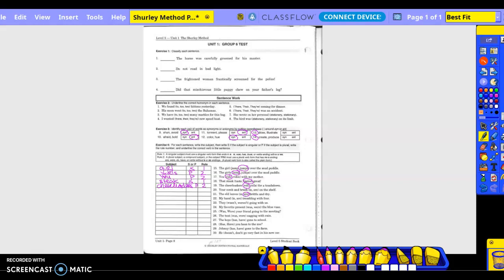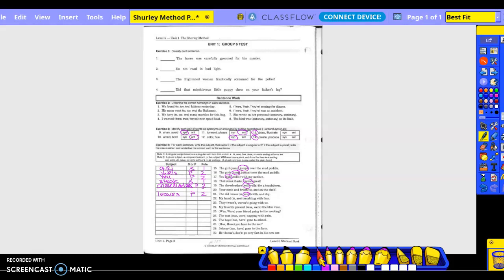The old leaves are brittle and dry. So what's our subject? Leaves. Singular or plural? Plural. And then if we look up here at rule 2, it says to use are, right? I skipped that one. So leaves go right here. And then plural in number 2, right?